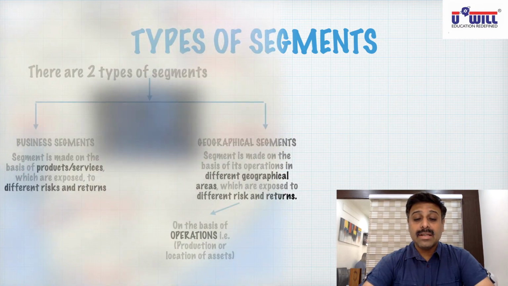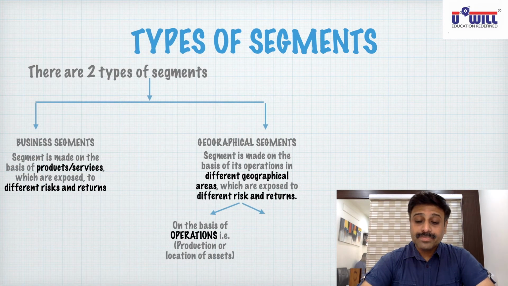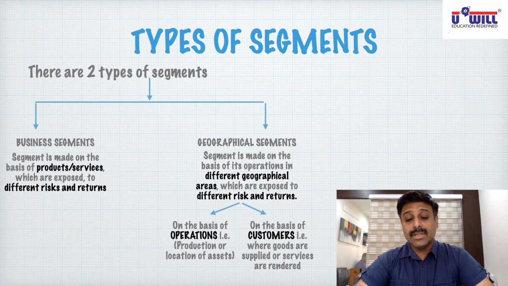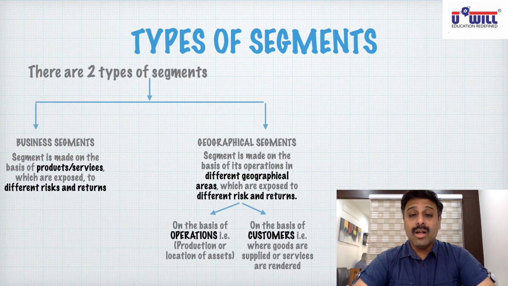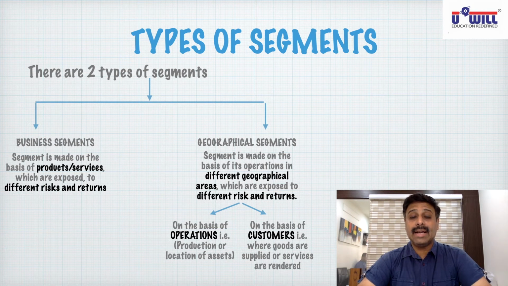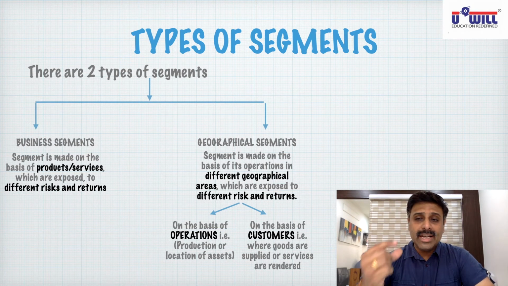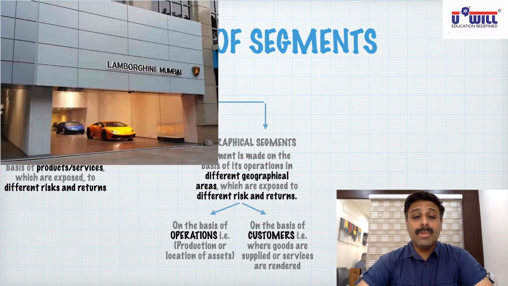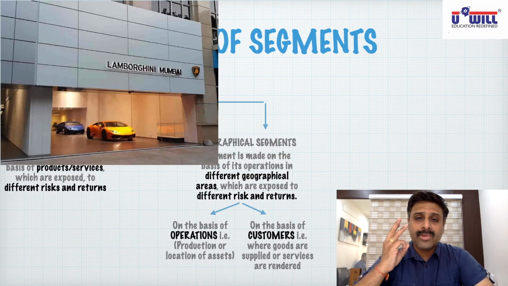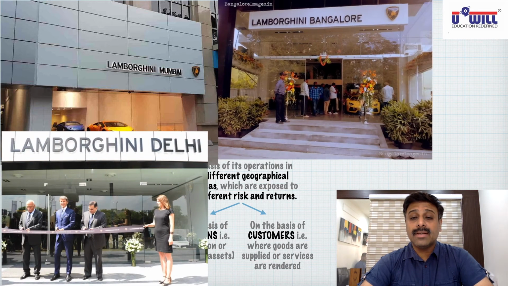And second is on the basis of customers. That is where goods are supplied or services are rendered, where your customers are located. So suppose I consider Lamborghini, you would all have heard about the Lamborghini. It is an ultra luxurious car. It has a very limited market segment in India because of being a very premium executive luxurious car. So it has its branches or showrooms only in 3 cities in India. One is in Mumbai, second is in Delhi, and third is in Bangalore.